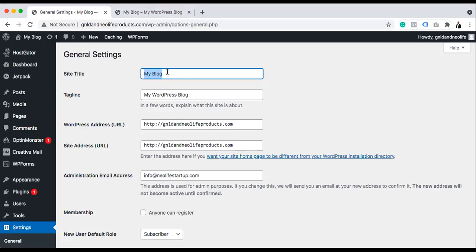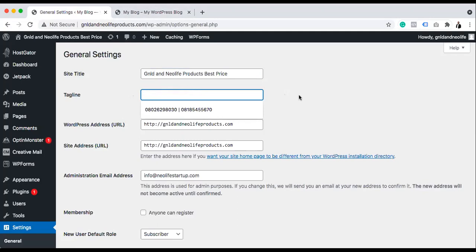So for this one now, you can say something like GNLD and Neolife products, best price, right? Okay, we can use something like this. And here on this place where we have this tagline, we can have a phone number.